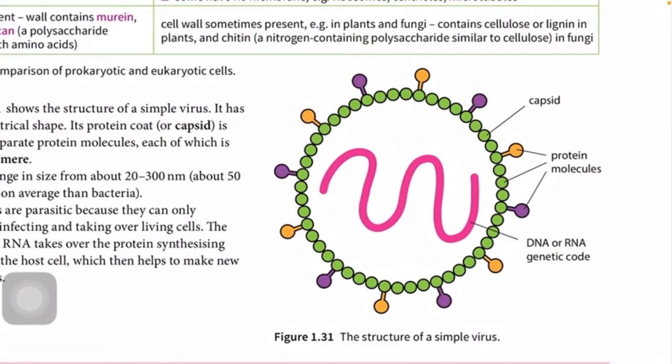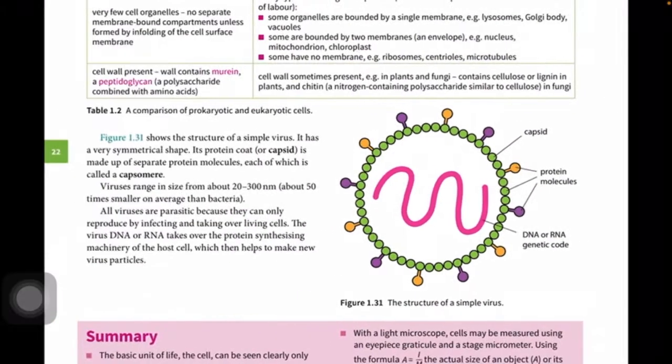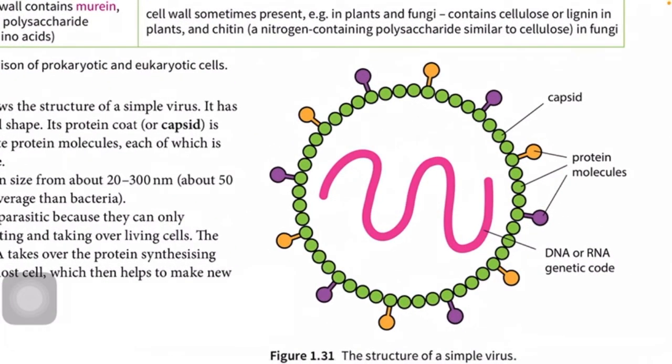Now you may have confusion: then how does it survive? How does it not have any organelles? How does it carry out its function? Yes, you will learn that, I think, in the immunology chapter. You have learned how pathogens, how viruses affect. There you learn that when viruses are outside the cell, they are dead.